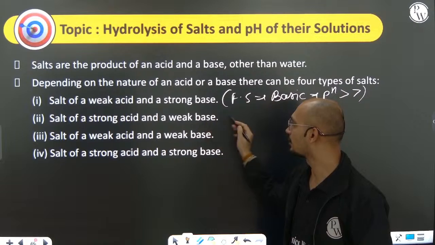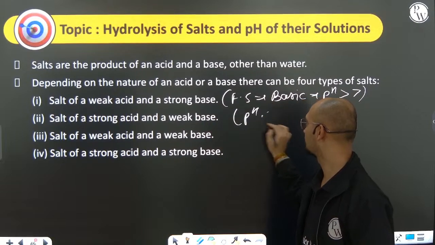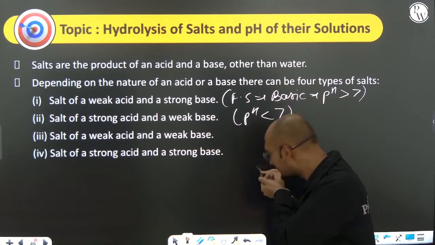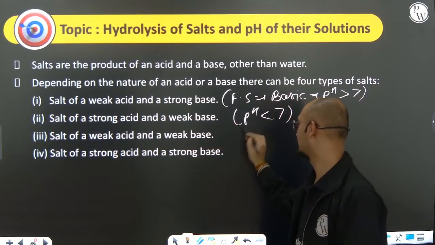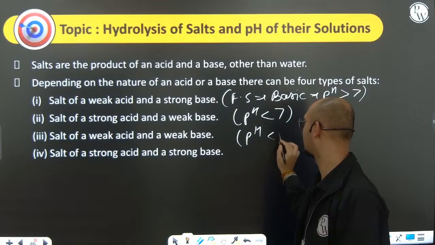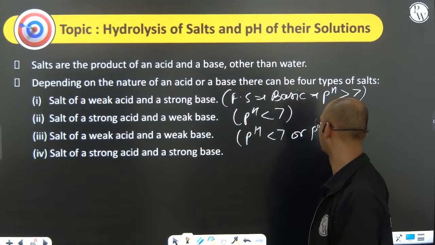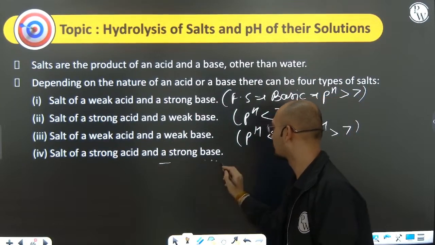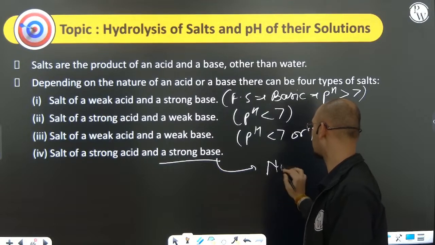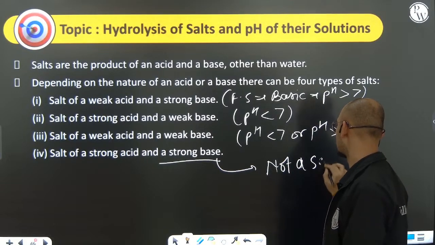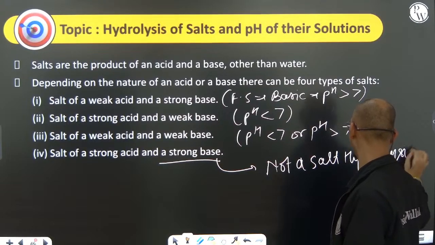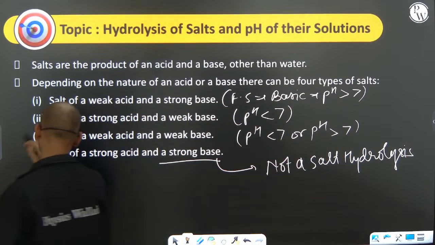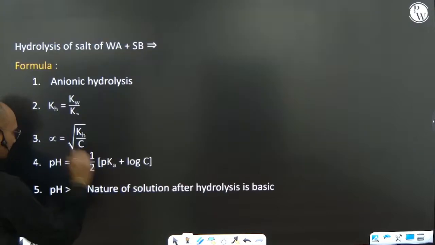For a strong acid and weak base, the solution will be acidic. For a weak acid and weak base, anything is possible: pH can be less than 7 or more than 7. Strong acid and strong base is not salt hydrolysis. Always keep in mind, only these three are salt hydrolysis.